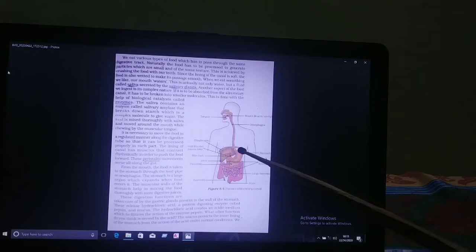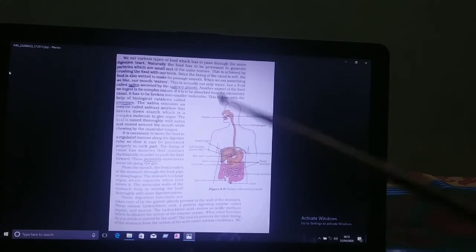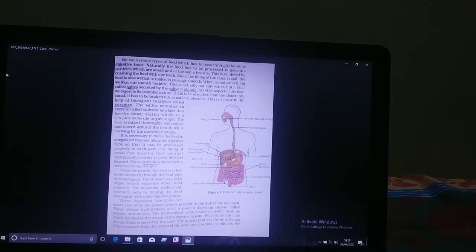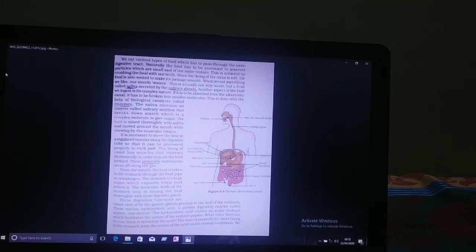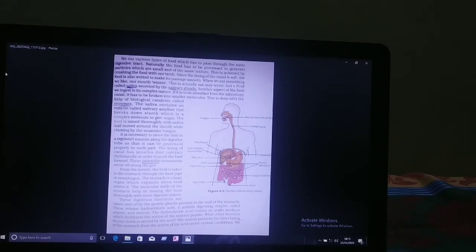Now, whatever partially digested food is left enters the small intestine. The small intestine is the largest part of the alimentary canal. It is about 6.5 meters long in an adult man. Though the small intestine is very long, it is called small because it is very narrow.